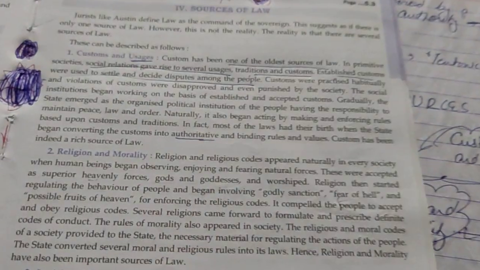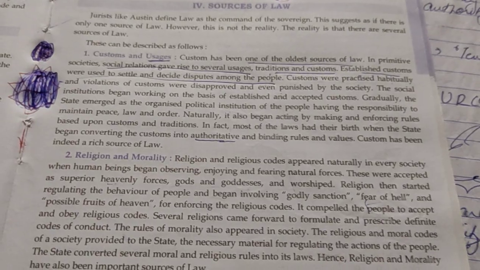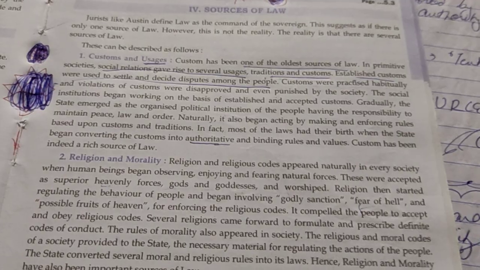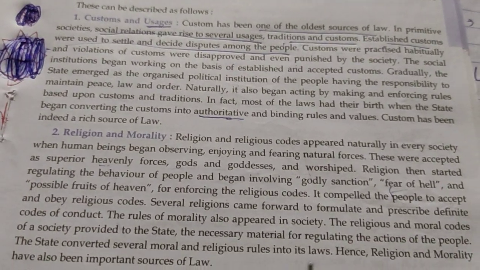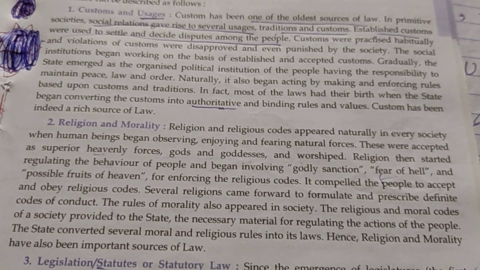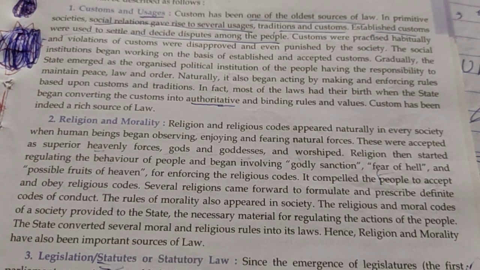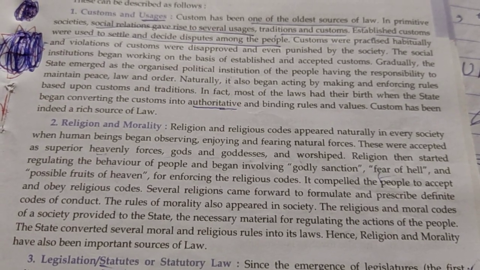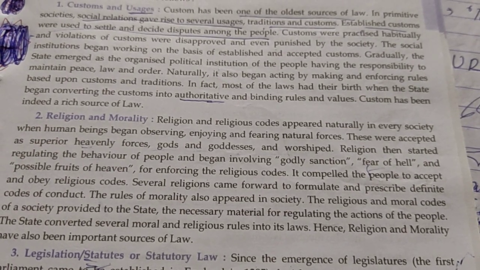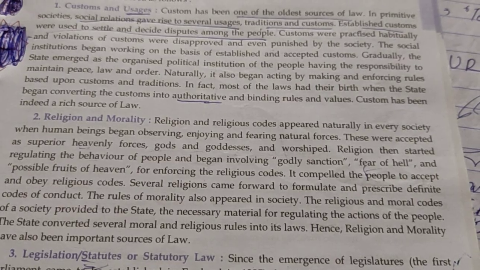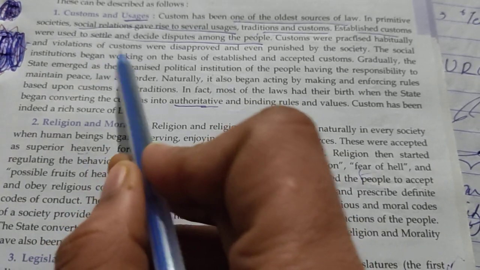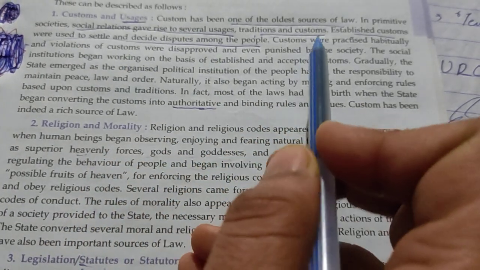So, in the primitive societies, it means that when the state was not there, means a state of only nature was there, and when the people started living together, their living gave birth to several usages or traditions or customs. So when the customs got established, they started using them for settling the disputes of the people. Customs were practiced habitually, and violation of customs was disapproved and even punished by the society.